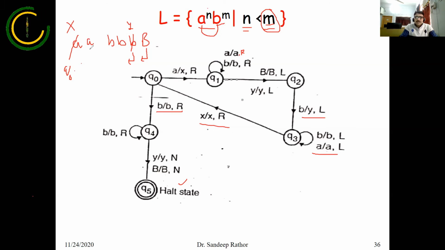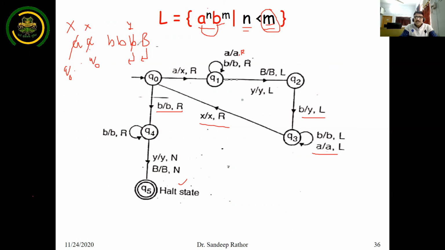Now you are again in state Q0 and you are getting A. This is the transition: A is converted into X and direction of head will be right. And here it is B, so just this is the loop, no need to change here. This is B again, no need to change here.